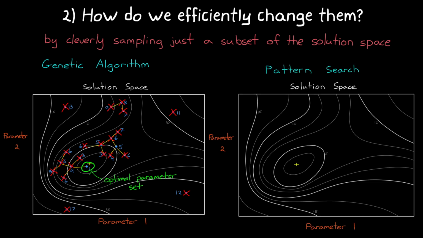Another type of optimization algorithm is a pattern search. Pattern search works by starting at an initial parameter set and then stepping each parameter one at a time in either direction from the initial set, and then calculating the cost for each. And if there's a point that minimizes the cost function, that becomes the new current point, and the search continues again, stepping the parameters in each direction. But if none of the new points have a lower cost than the current point, then the size of the pattern shrinks and the process starts again. And this continues, moving the pattern and refining its size until the cost becomes lower than some threshold, or a maximum number of iterations has occurred.